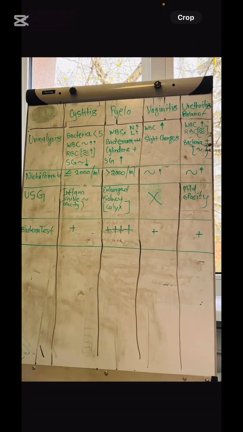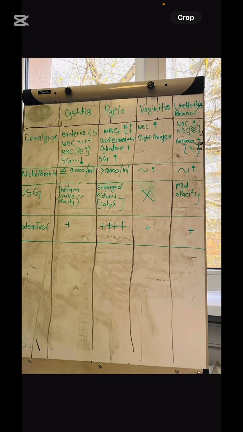Next are the main differences between cystitis, pyelonephritis, vaginitis and urethritis. What you will remember is the main thing: urinalysis and bacterial test. In urinalysis, in cystitis, bacteria are mild, WBC mild, RBC can be severe, but in KROK questions mild, specific gravity mild. In pyelonephritis, WBC more than cystitis, a lot of bacteria, cylinders can be present, specific gravity increased. In vaginitis, WBC because of infection, slight changes with bacteria. And in urethritis, WBC affected, RBC affected, bacteria mildly present.